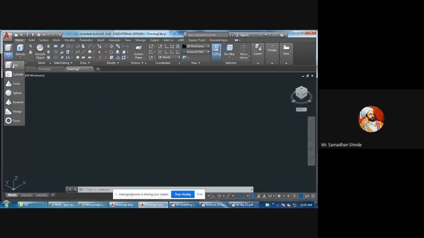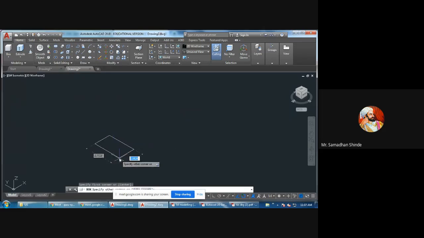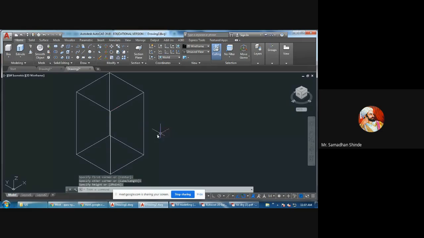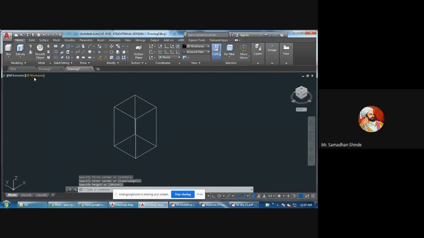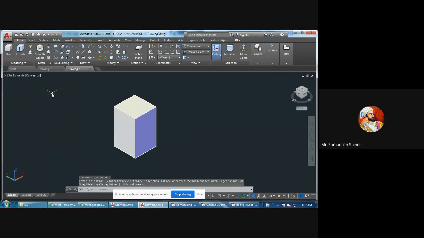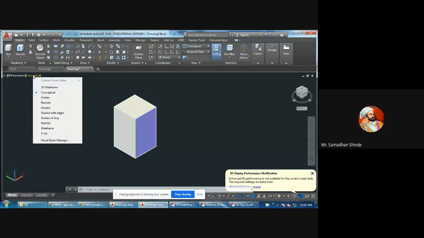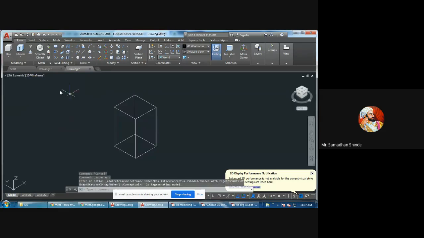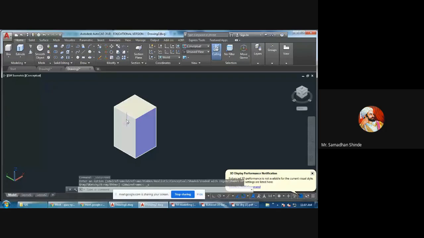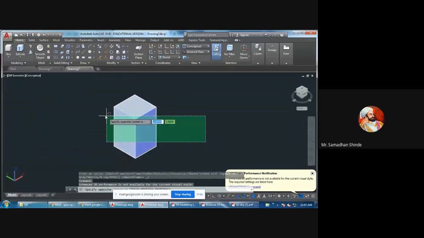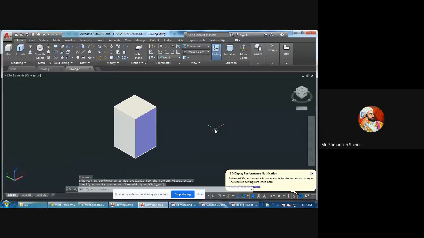So if I show a box, it is a simple box like this. So this is the box. If I go to conceptual visualization, you can simply draw the box like this. In the way we take an X-ray, 2D wireframe means X-ray; it shows something like an X-ray. But conceptual is like this. So the first one is box.